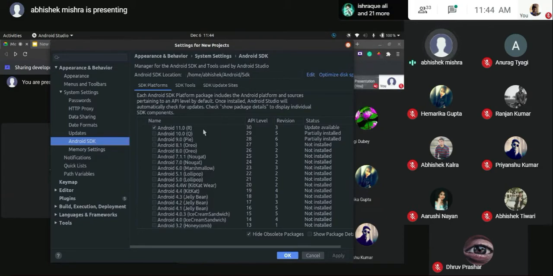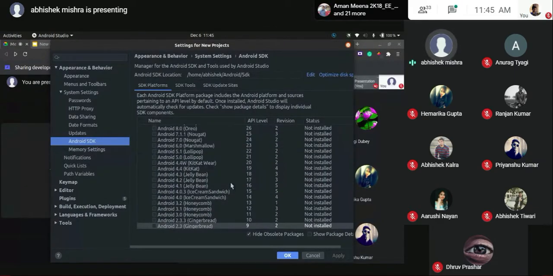Now, as soon as you click on configure and head over to the SDK, this is the development kit that is required by us to write the code for Android. You need to have the base for Android to write application code for it. Now, a simple hack: developers do not remember Android by their names or even version number.